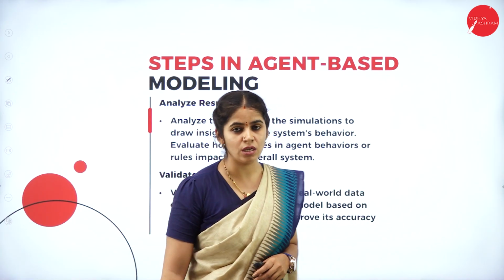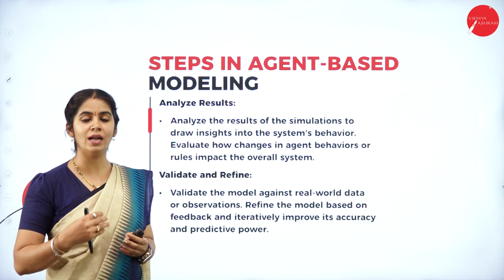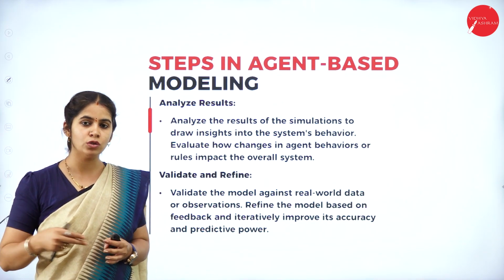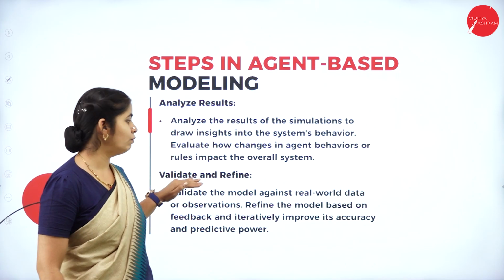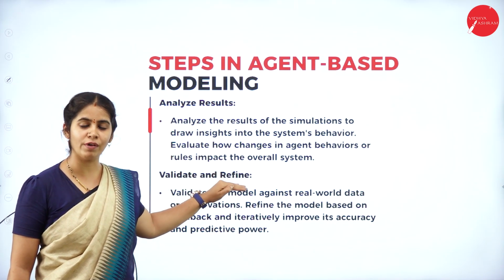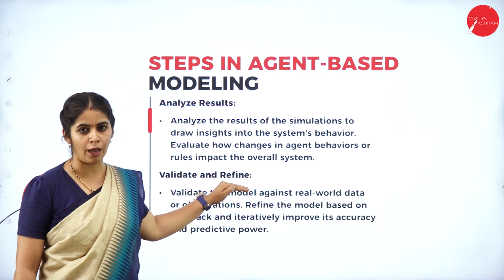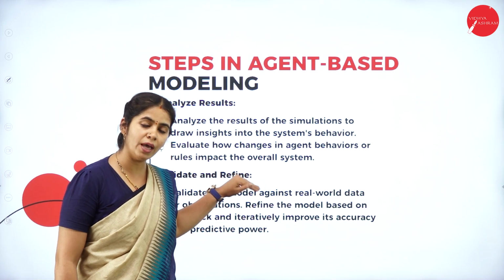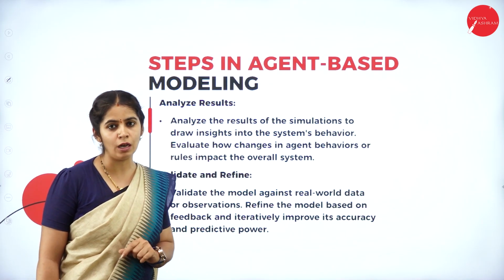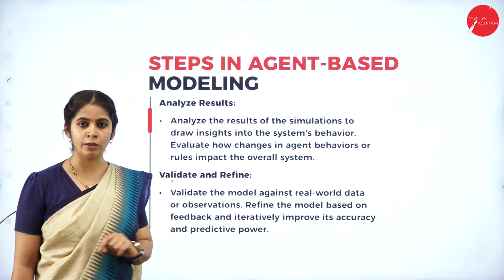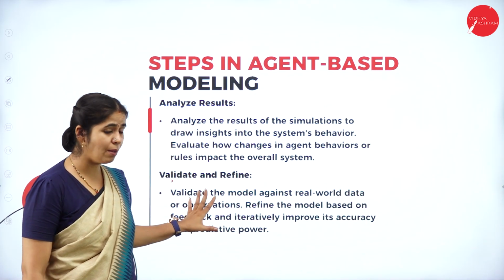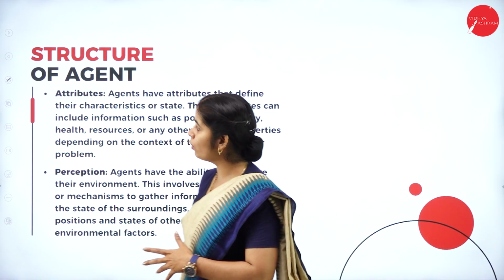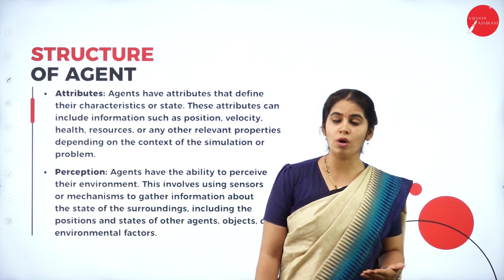Next, analyze the results. Once we are done with the simulation, we have to analyze the results for the different cases. All the cases' results will be different. So after analyzing the results, we should validate and redefine if anything is missing. We should validate the result and refine it for the optimal solution of the problem, right? So these are all the steps for how we are going to create an agent-based program. So what would be the structure of the agent?